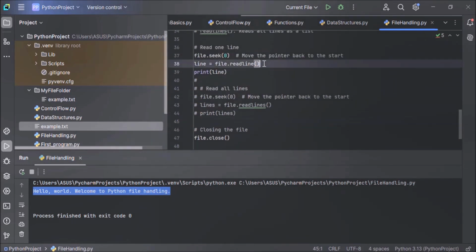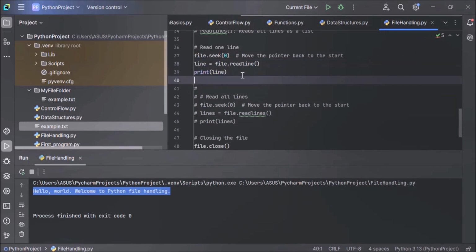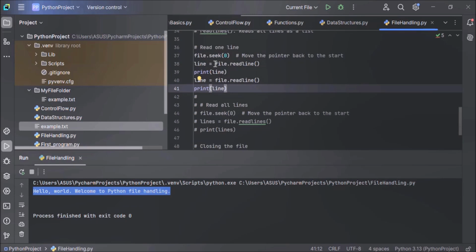Now in case we call this readLine method twice, what will happen? Let's call this readLine method once more. So this statement will read the first line, and the pointer will be set to the next line. And after reading the line, we are printing the line. Then again, we are using the readLine method to read the second line, and we are printing the second line here.